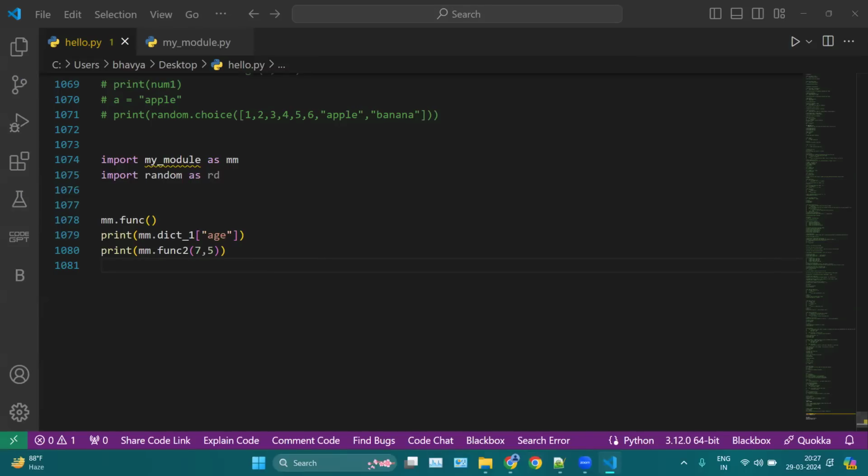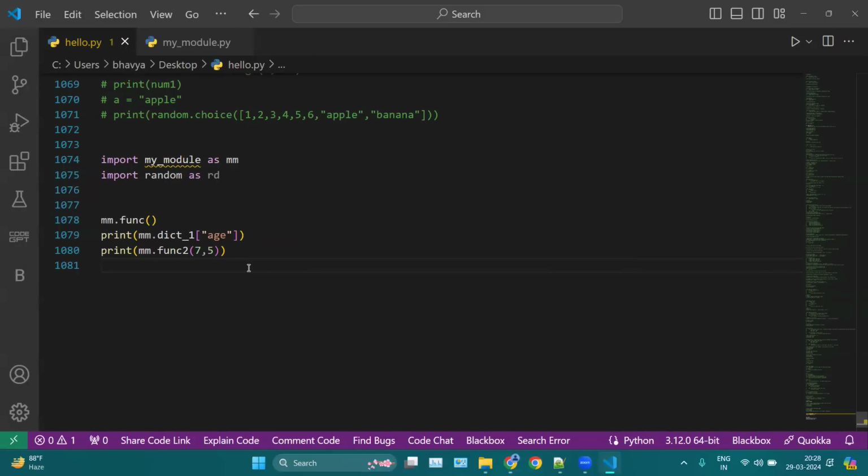So you can simply search. For example, if you want to take a screenshot of your screen automatically, then you can search how to take a screenshot with the help of Python. Then you will get PyScreenshot as a module there, and then you can use it. So some modules are pre-installed, some you have to install.